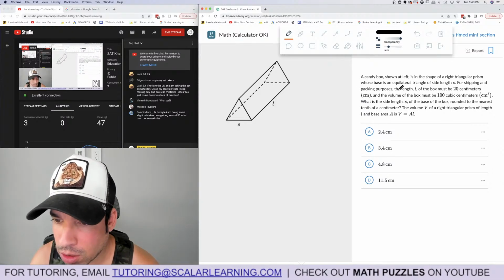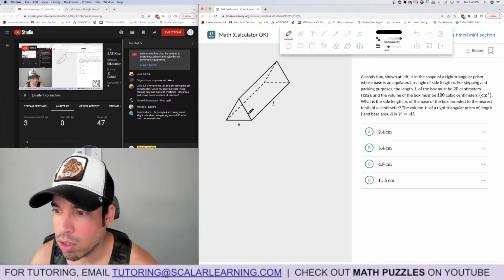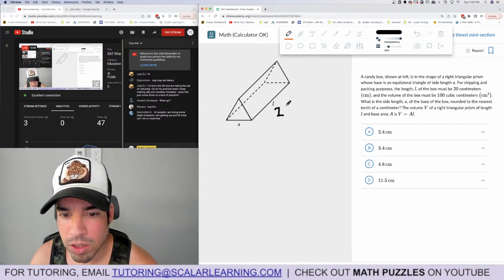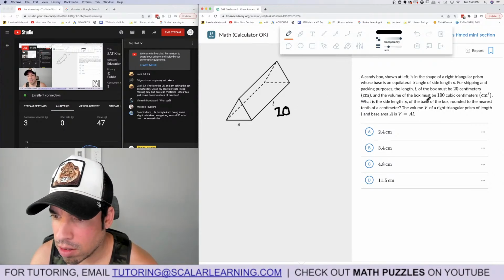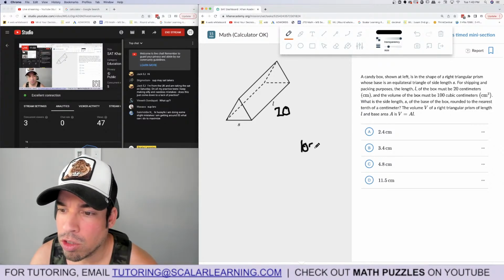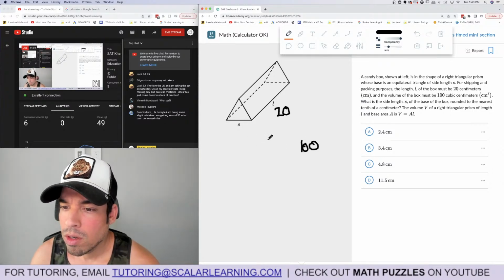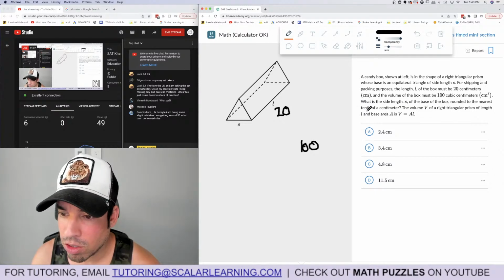Shown on the left is a right triangular prism whose base is an equilateral triangle of side S. For shipping package purposes, the length of the box must be 20 centimeters, and the volume of the box must be 100 cubic centimeters. So what is the side length, rounded to the nearest tenth of a centimeter?